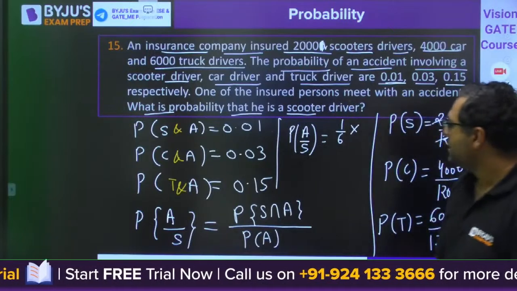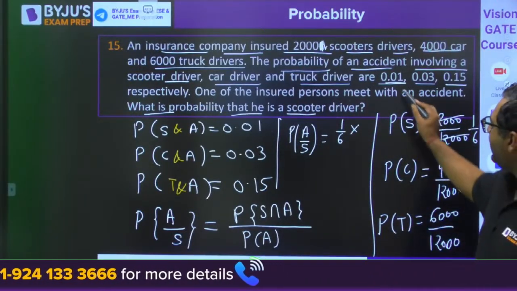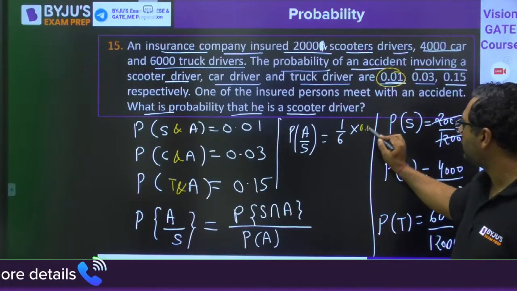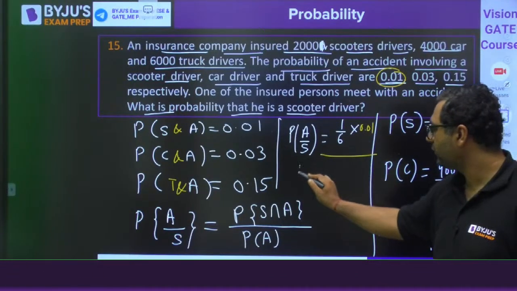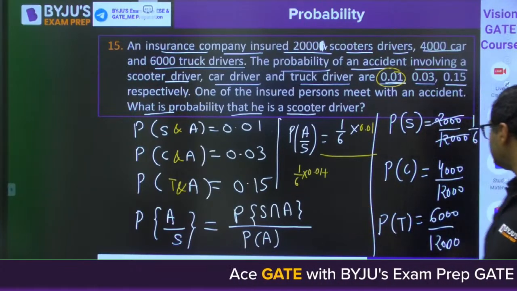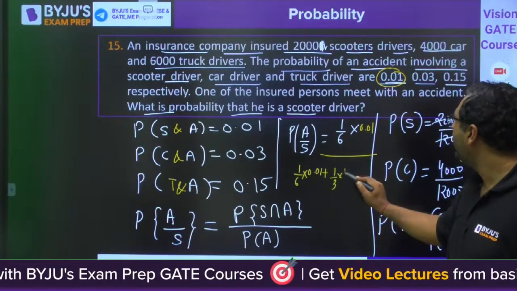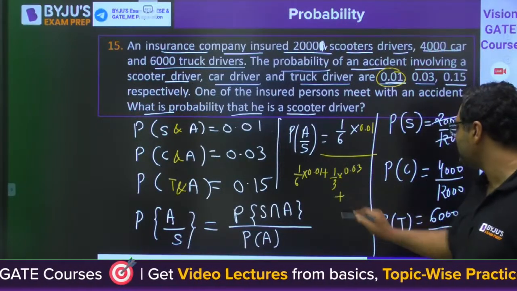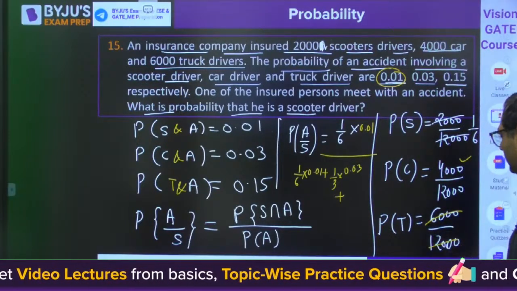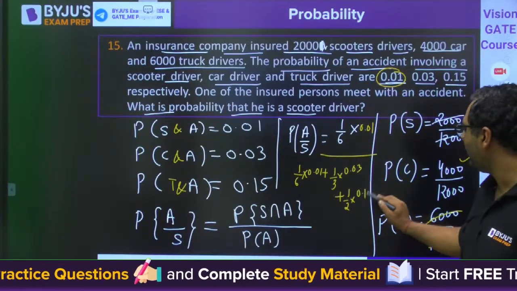So my dear, this is 1 by 6 into 0.01 divided by 1 by 6 into 0.01 plus 1 by 3 into 0.03 plus, this type of question we have already done, 1 by 2 into 0.15.